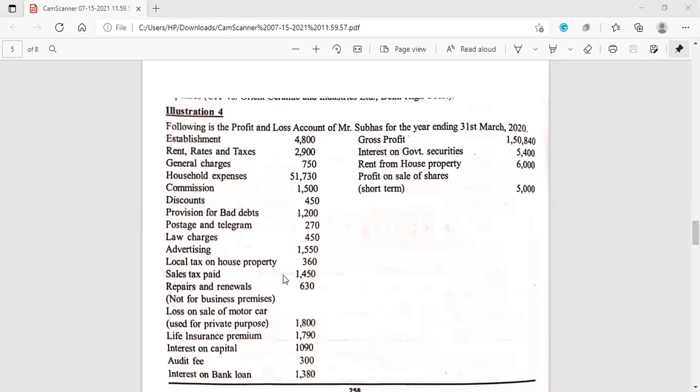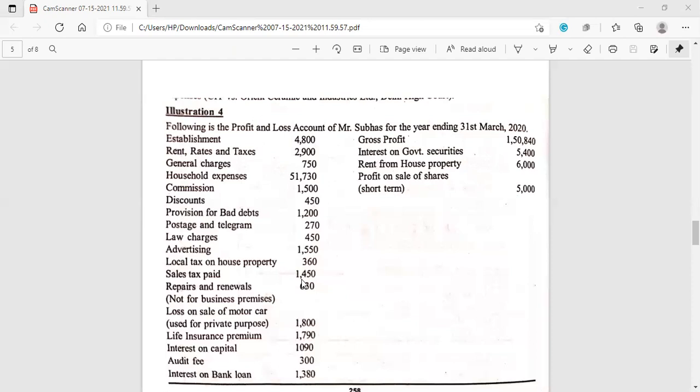Then local taxes on house property, it is not allowed. Okay, of course that we have to consider while calculating the income from house property. From the gross annual value, we are supposed to deduct this local tax as municipal taxes paid. Okay, but here in the business there is no connection of this property with the business, so we have to add back rupees 360 to the net profit. Then sales tax paid 1,450 is given, debited in the profit and loss account. As I said earlier, sales taxes are allowable as business expenditure.